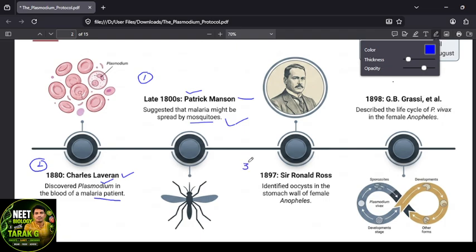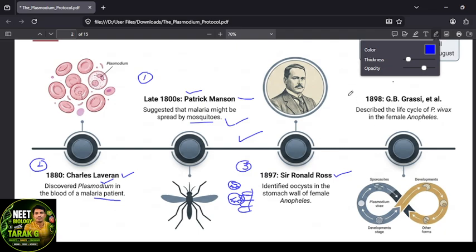Third, in 1897, Sir Ronald Ross identified the oocyst in the stomach wall of the female Anopheles. The female Anopheles gut is there, no? In that, he found the oocyst, located like this. This is the Plasmodium oocyst. Then it was confirmed that malaria is spread through the mosquito.